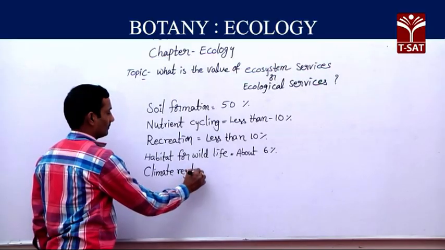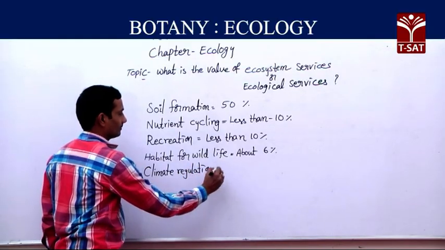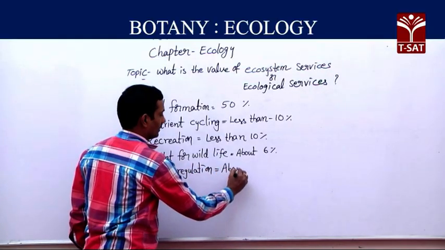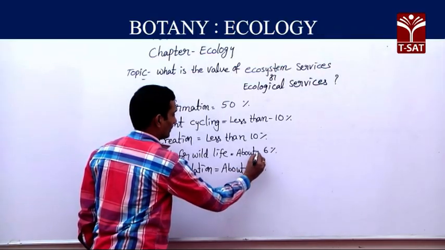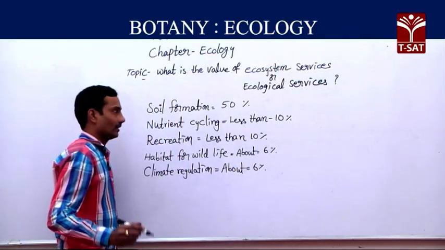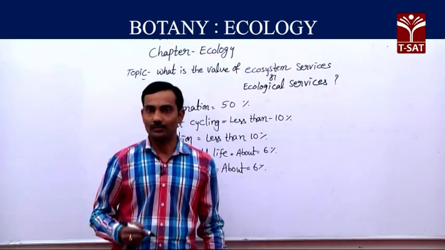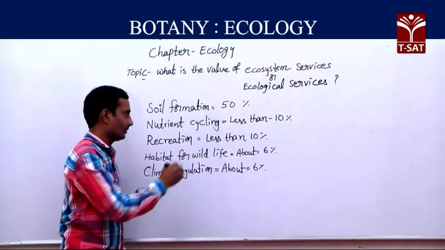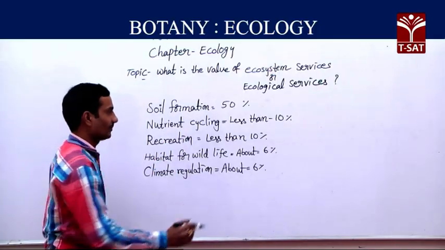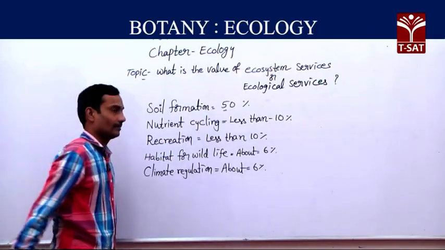Climate regulation is about 6%. The total of all ecological services is out of 100%. So these are the major ecological services that contribute to nature.